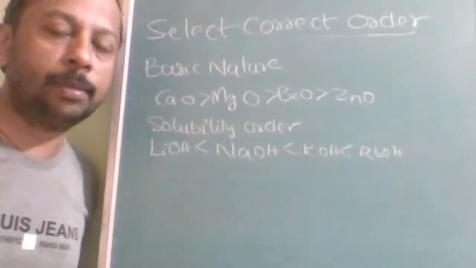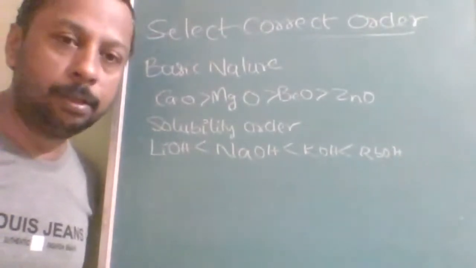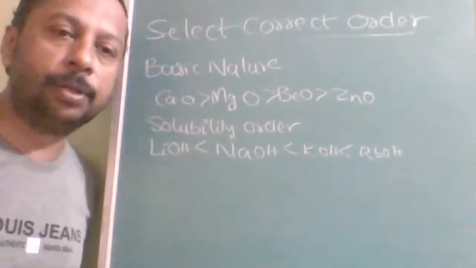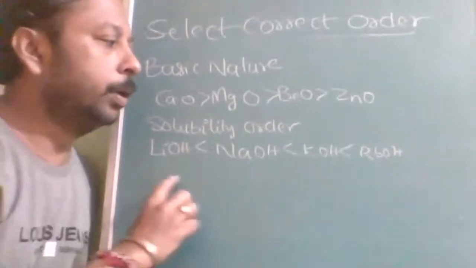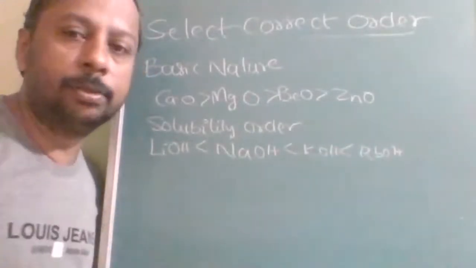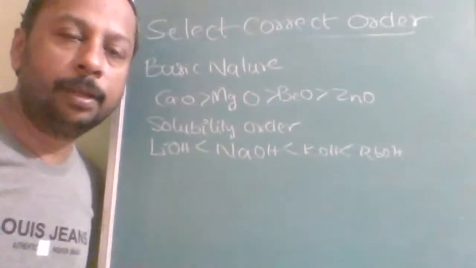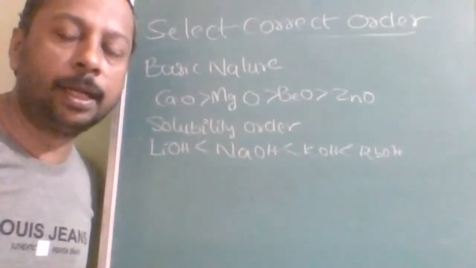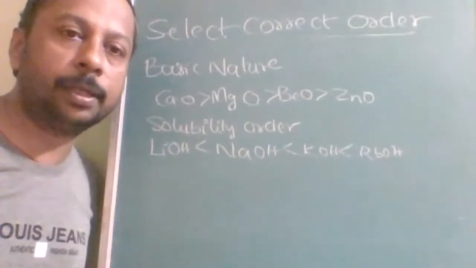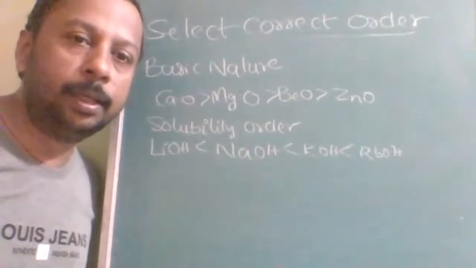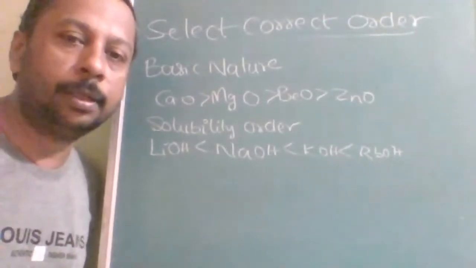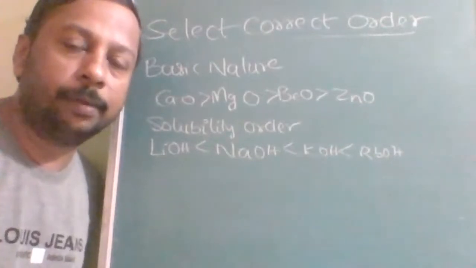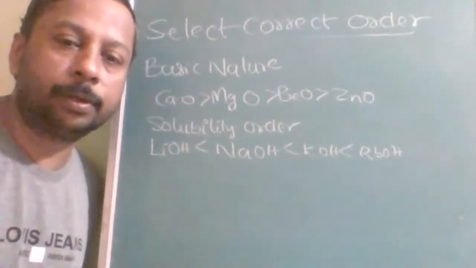Next, the solubility order. Solubility is directly proportional to ionic nature. Down the group ionic nature increases due to decrease in ionization energy. For the least lattice energy, the solubility will be highest, hence the least lattice energy gives the highest solubility.